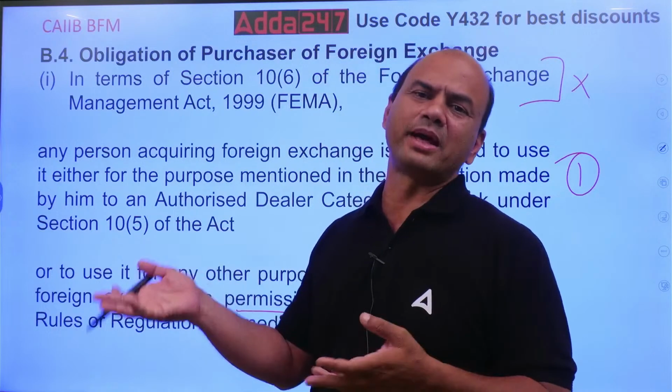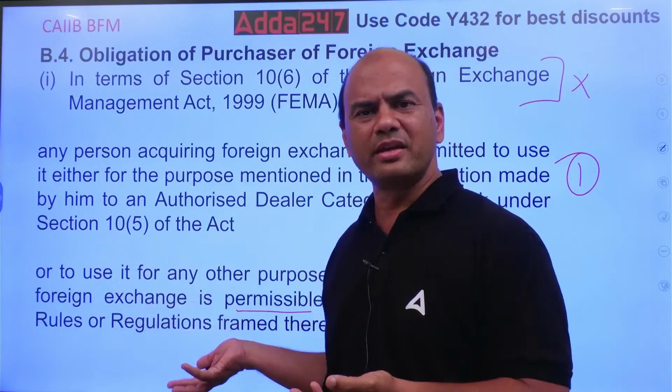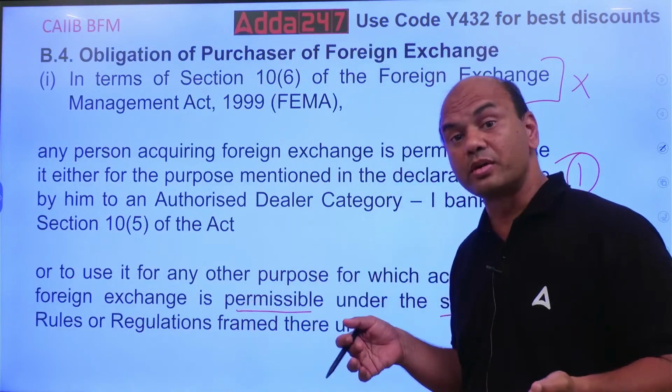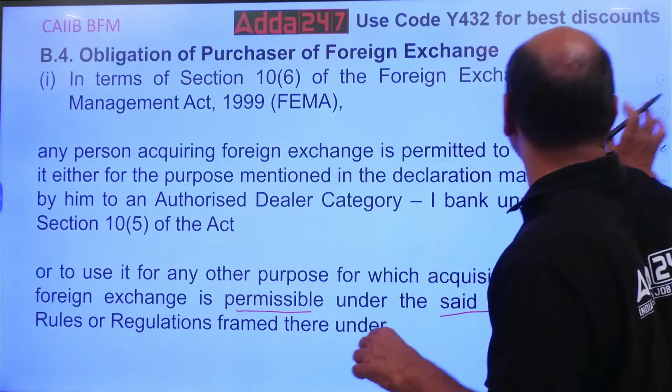Or I am getting some parallel arrangement. So why should I buy? So I can use that $1 lakh for any other purpose which is allowed under the act. Allowed, very important.